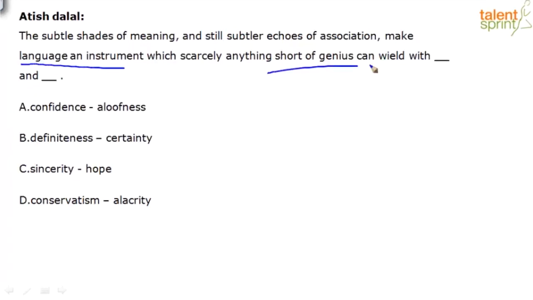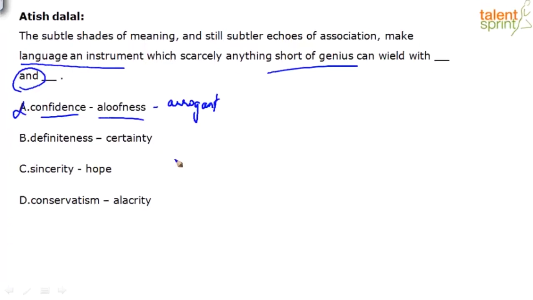So obviously it is definitely not giving a negative vibe. We're talking about something positive. So anything that is contradicting that positive meaning, we can remove. And we have "and", which is a synonym hint word, which means both the blanks have to give me the same meaning. So anything that is contradicting is definitely A. I have confidence, which is a positive word, but I have aloofness. Aloofness means can't be bothered, arrogant, a negative word.